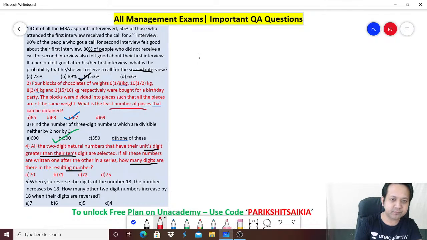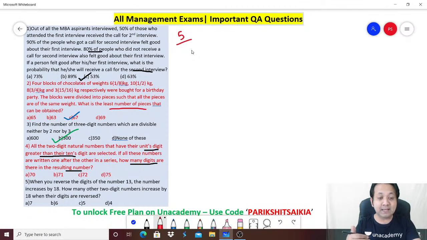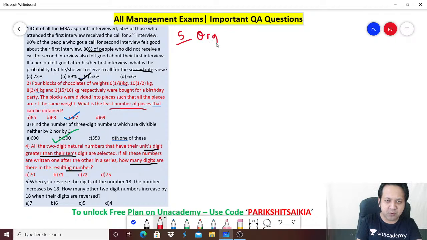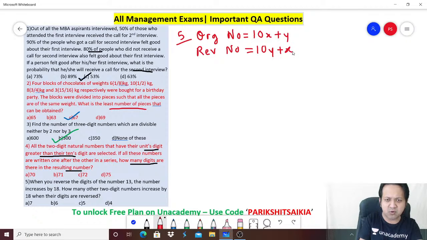Number 5. When you reverse the digits of the number 13, the number increases by 18. How many other 2-digit numbers increase by 18 when their digits are reversed? So let's say the original number, remember it's a 2-digit number, so I can take it as 10x plus y. What about the reverse number? It will be 10y plus x. So the original number you can visualize to be xy, and the reverse number you can visualize to be yx.